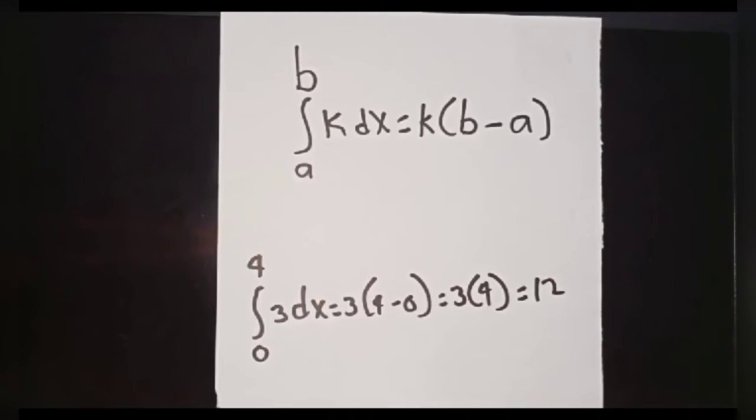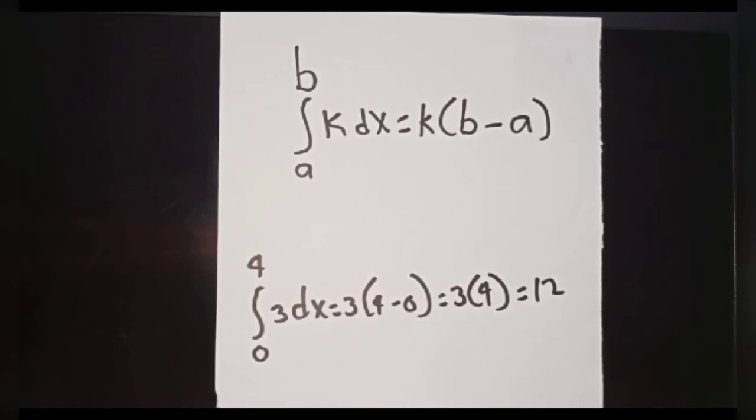Next, if k is a constant, the integral of k from a to b is equal to k times the quantity b minus a. As an example, if we integrate 3 from 0 to 4, k is 3. So this is equal to 3 times b minus a, which is 4 minus 0, giving us 3 times 4, which equals 12.